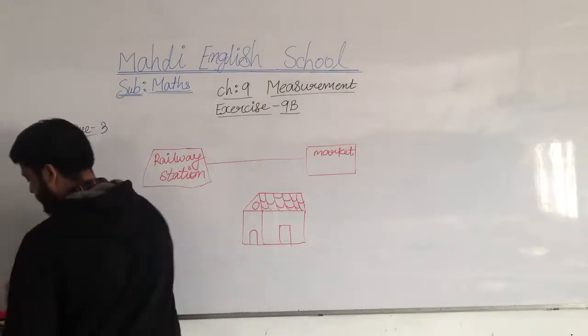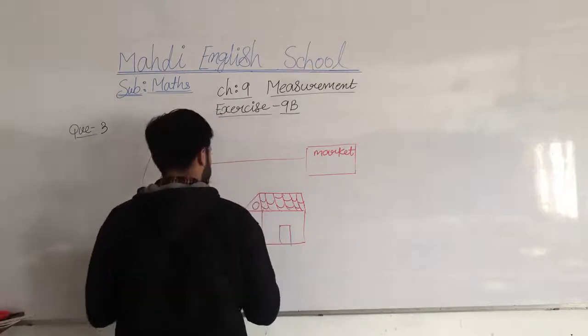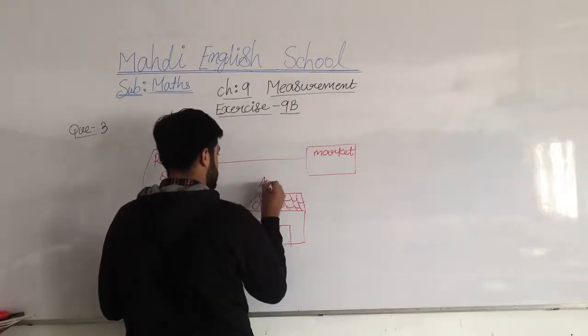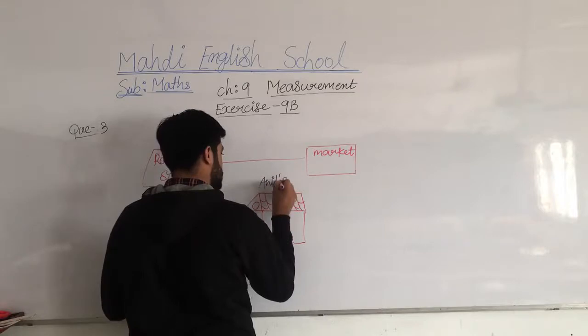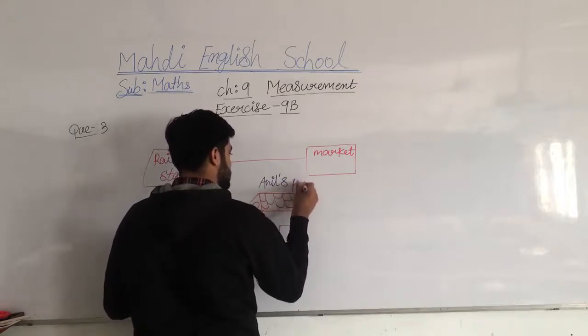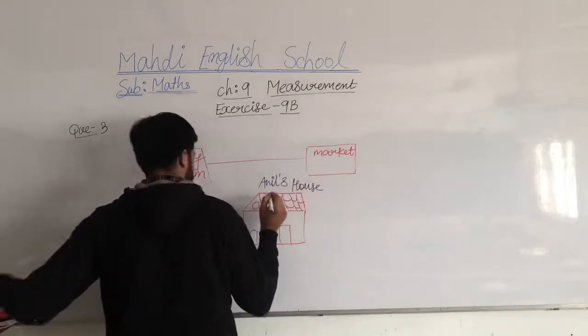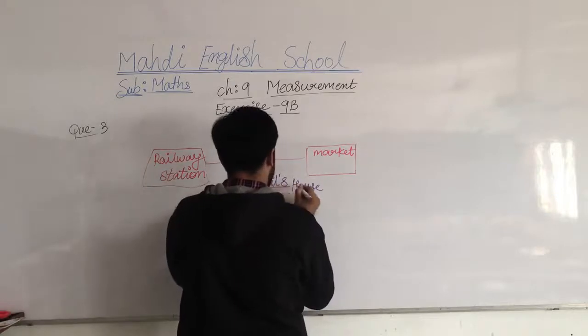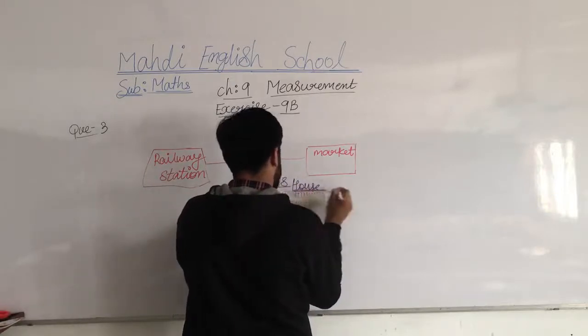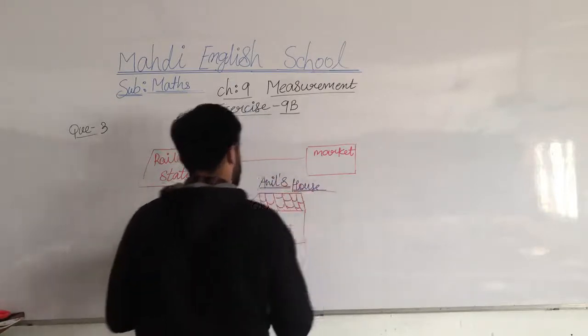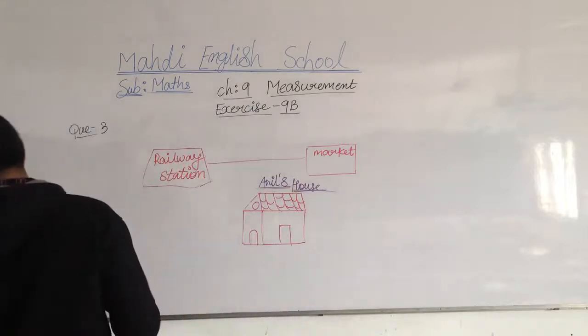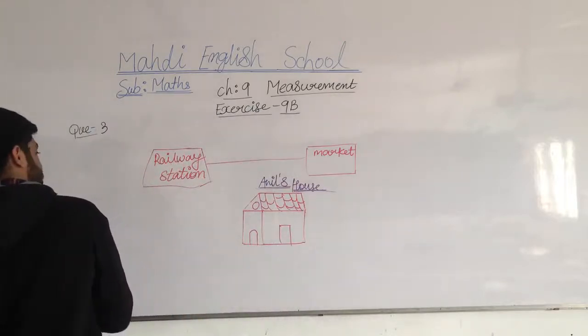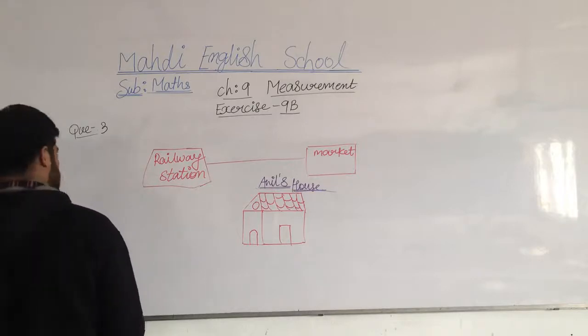Okay, it's Anil's home, Anil's house. Put my points. It's Anil's house, and we have to draw all these things.